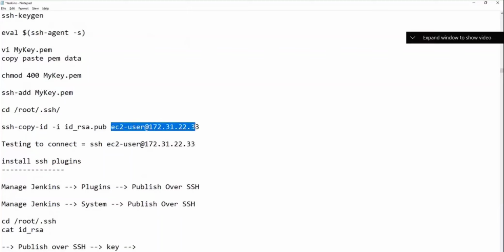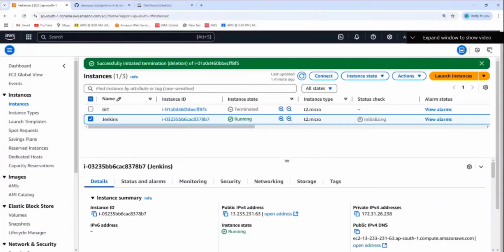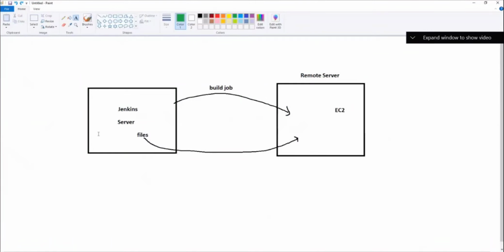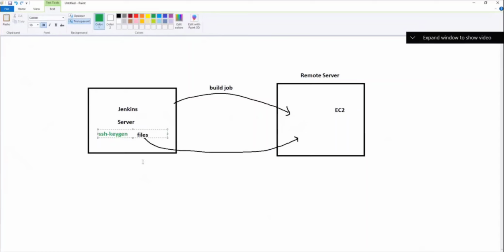This ID RSA will be copied to the other machine. So what we do here is, in this Jenkins server, we run ssh-keygen and keys will be created. What are the 2 keys that will get created? Public key and then private key.